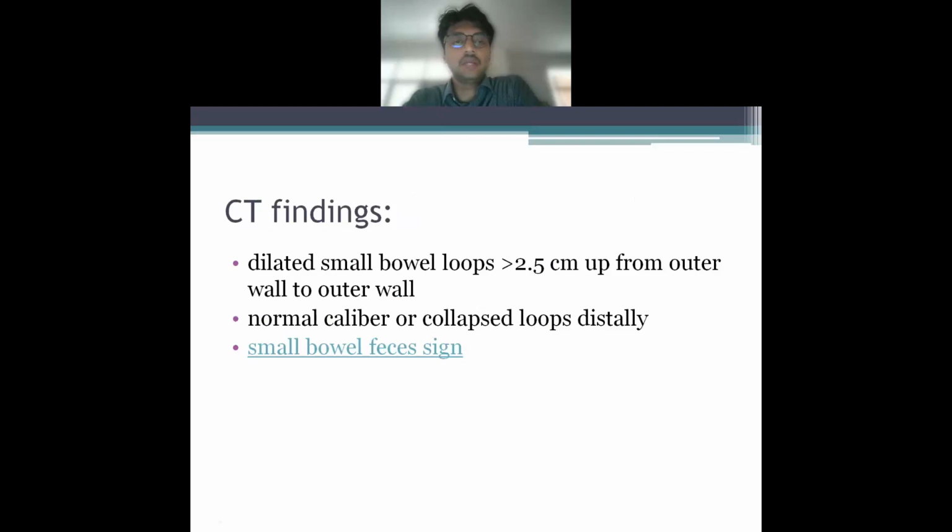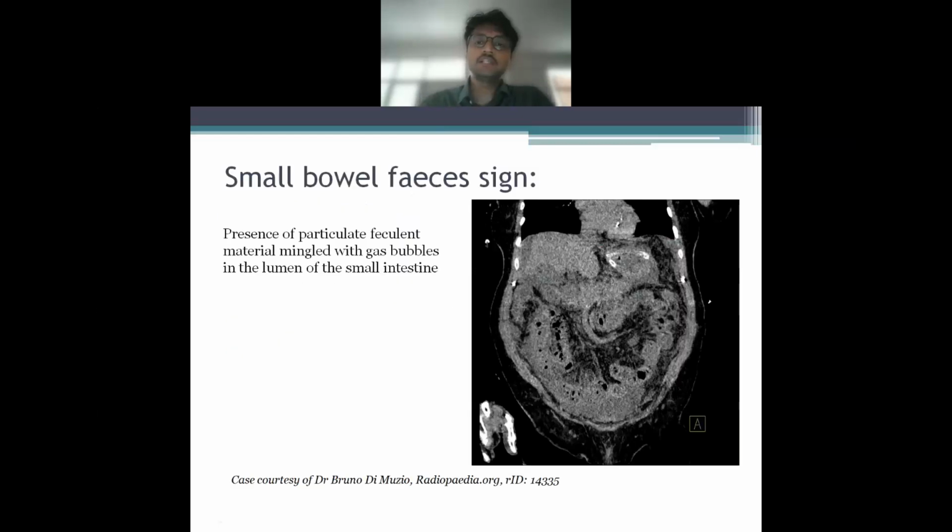Now, what are the CT findings of intestinal obstruction? These are dilated small bowel loops more than 2.5 centimeters from outer wall to inner wall. There should be normal caliber or collapsed loops distally, or there can be the small bowel feces sign. Now, what is the small bowel feces sign? This is the presence of particulate feculent material mingled with gas bubbles in the lumen of the small intestine.